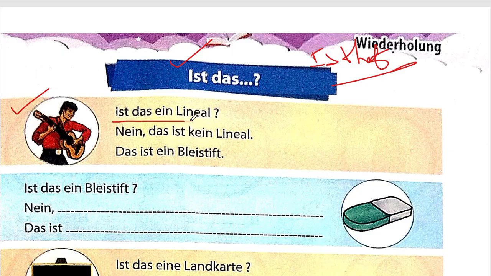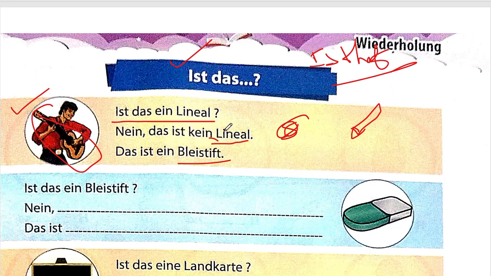So, Ist das ein Lineal? Is that a scale or ruler? I don't see a Bleistift. Bleistift is pencil, and this is a guitar. Anyways, let's pretend there's a pencil over here. So no, that is not a scale. That's not a ruler. That is kein Lineal.